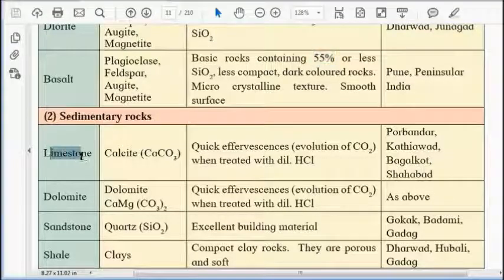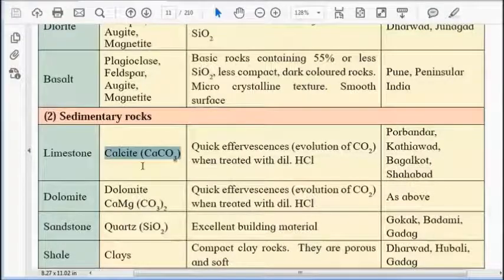Then basalt, the third example of igneous rock, contains 55% or less silicon oxide. It is also found in Pune and some other parts of India. Then limestone, dolomite, sandstone and shale are the four important examples of sedimentary rocks.